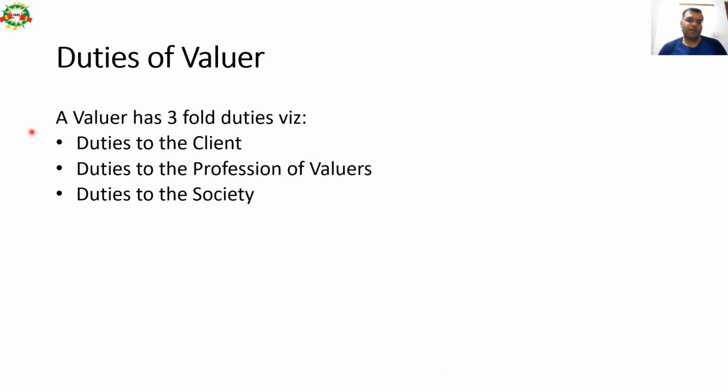So broadly, all duties of a valuer can be subdivided into three major categories: duties to client, duties to profession of valuer, and duties to society. A 1 mark theory question can come out of only this slide. So let us go through each of these three duties to deep dive.